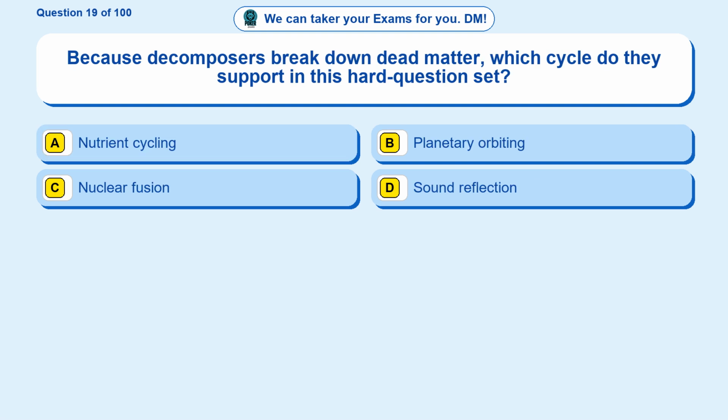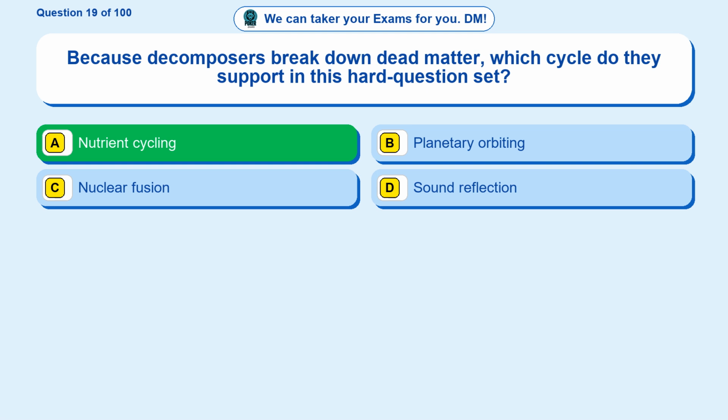Question 19. Because decomposers break down dead matter, which cycle do they support in this hard question set? Option A. Nutrient cycling. Option B. Planetary orbiting. Option C. Nuclear fusion. Option D. Sound reflection. The correct answer is option A.